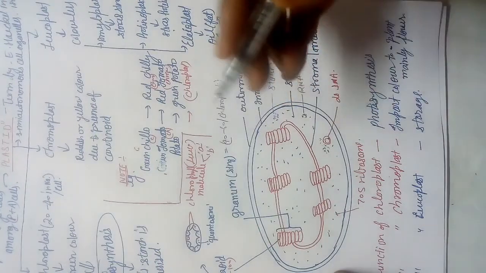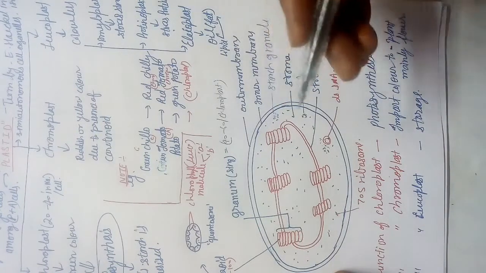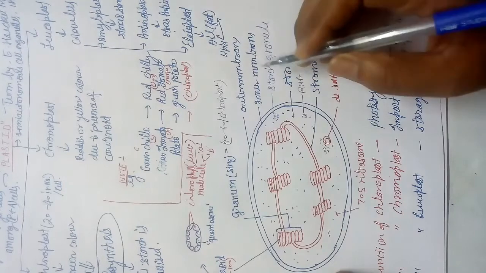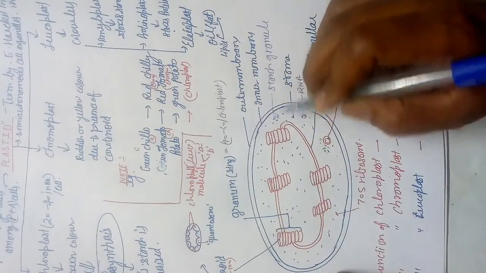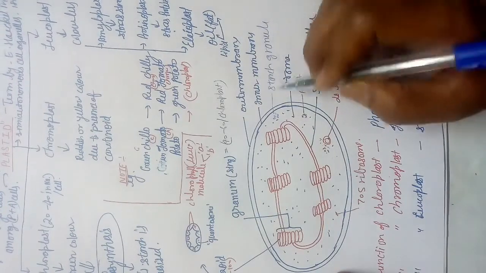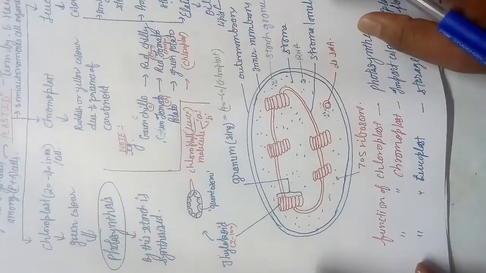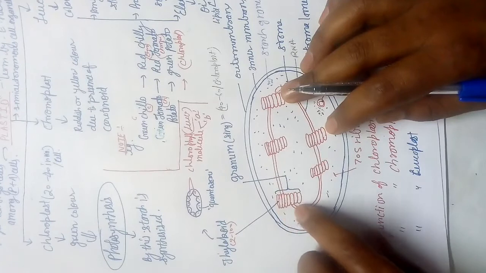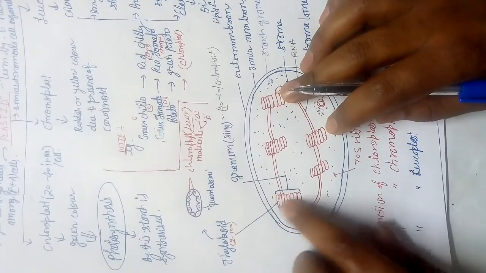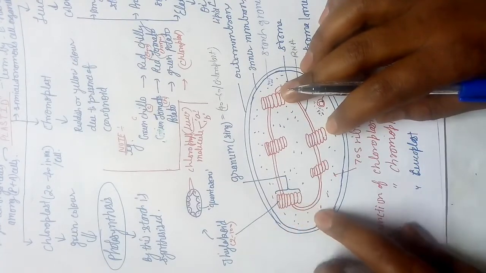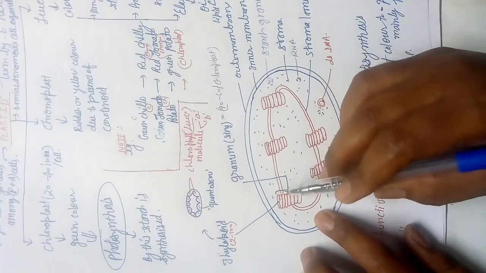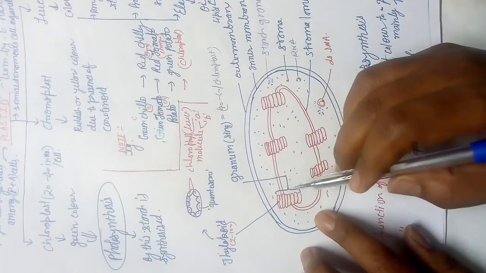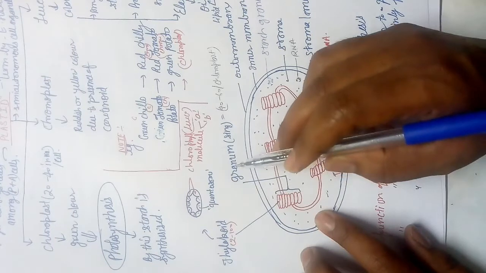When you see through the electron compound microscope, okay, next are the starch granules, and next is the main thing. Let us talk about the main thing. Actually there are some stack of coin-like structures, and this stack of coin-like structure is known as granum.